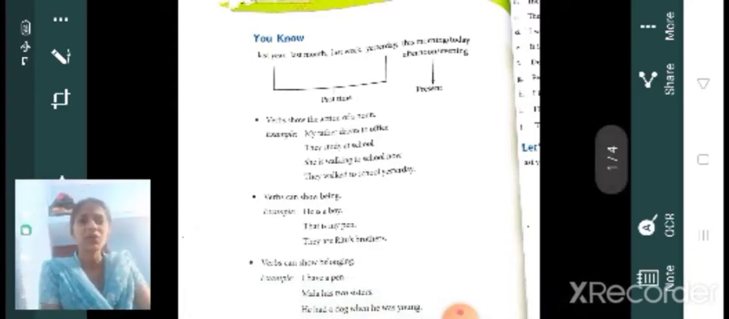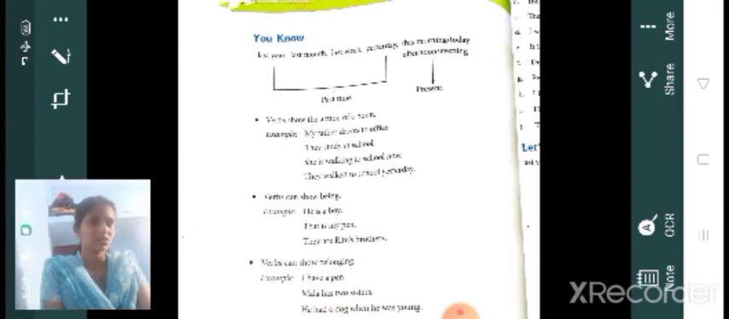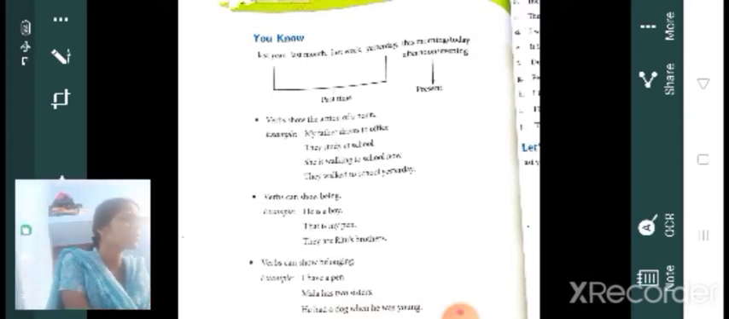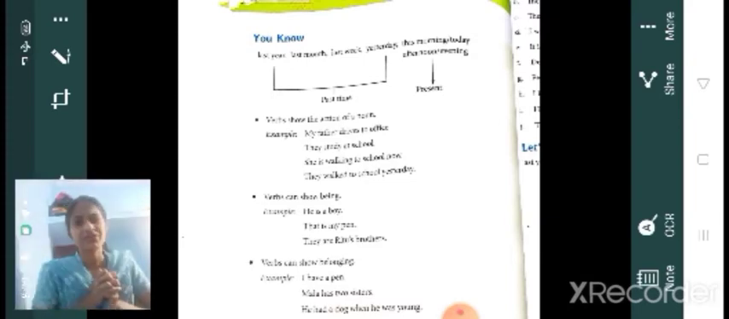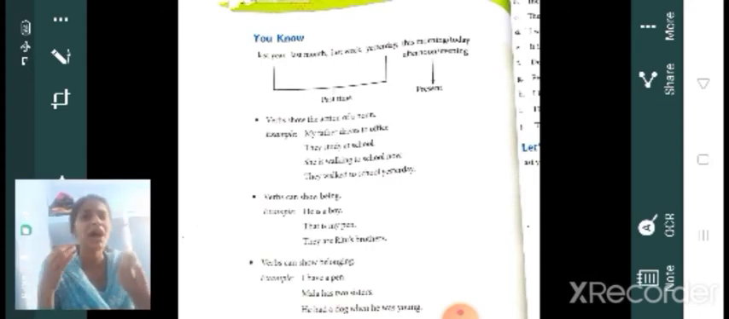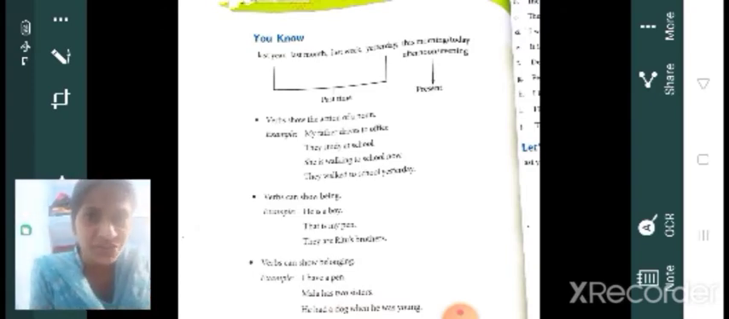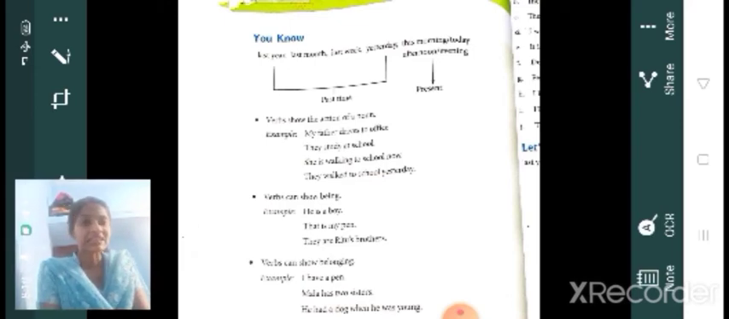Then next one is verbs can show belonging. Belonging means something belongs to someone, or what we can say, ownership. Here I have a pen. That means this pen belongs to me. In my hands I have a pen. Okay, clear. Then Mala has two sisters. That means that girl Mala has two sisters. Those sisters belong to her. Clear?